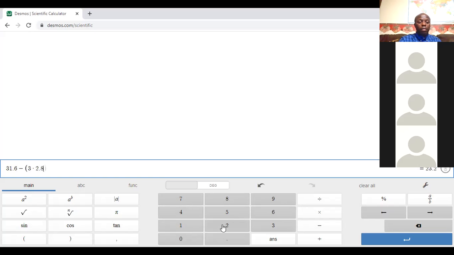That gives us the answer that we see on the right side, 23.2. I'm going to write it down, 23.2.